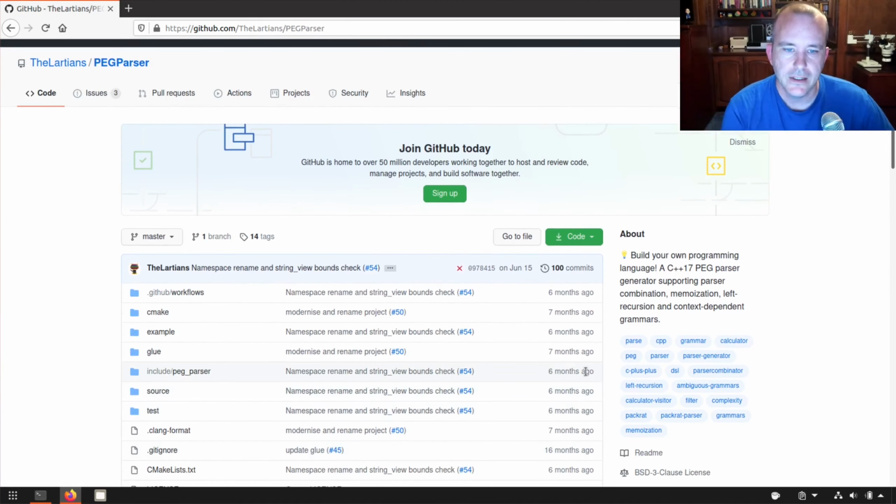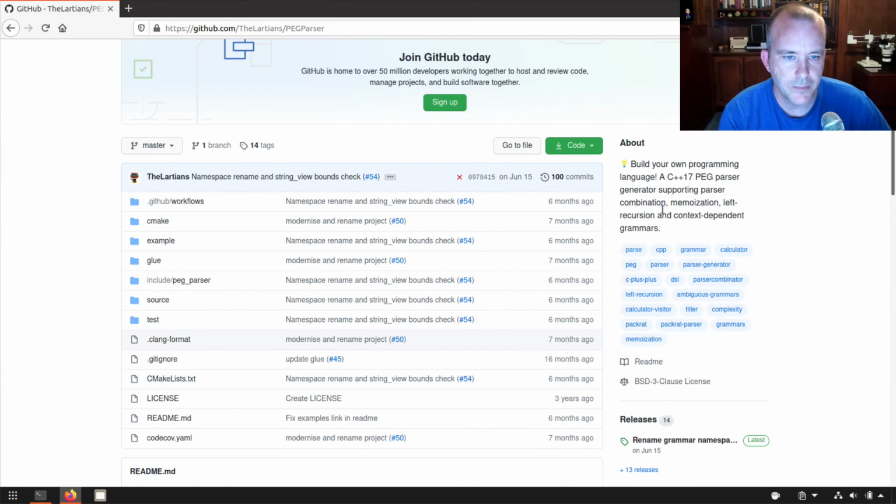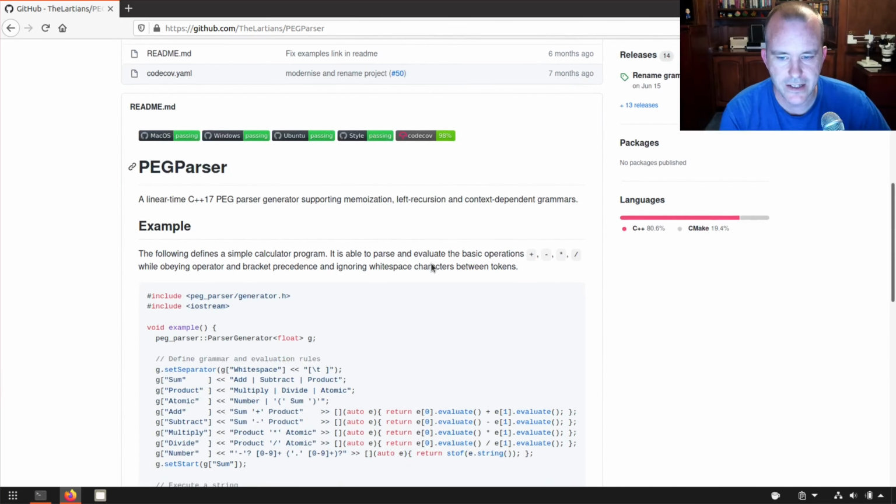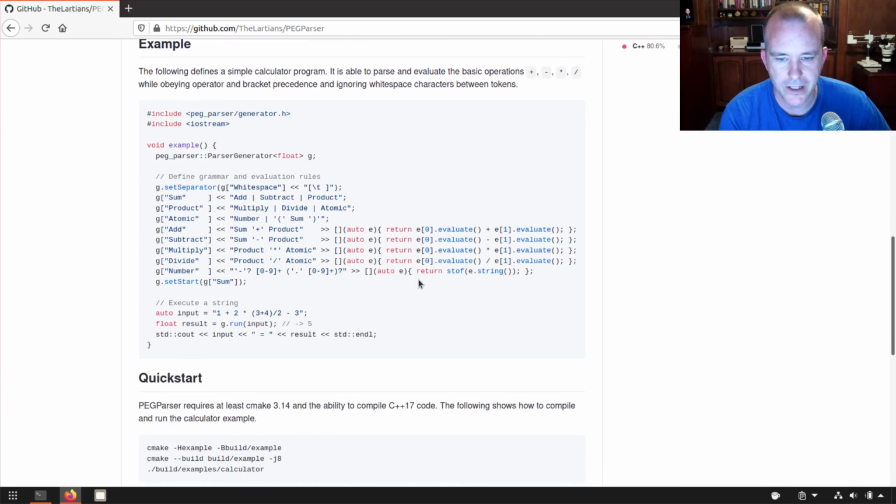Here it is. So this is the library. It's a parser generator using a parsing expression grammar, and it was fantastic. I loved the syntax. It did exactly what we wanted, but it's just too slow for what we're trying to build. Now, if you are building a configuration parsing bit of code, or your own little toy language that you just want to play around with, or whatever, I'm sure this library would work great. However, for what I'm building, I can't have it be 10 times slower than what we already have, which isn't blazing fast already.